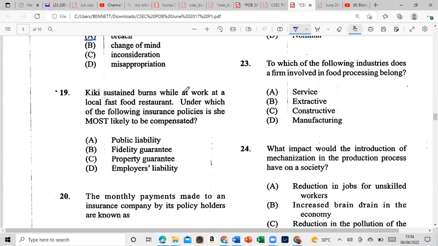Kiki sustained burns while at work at a local fast food restaurant. Under which of the following insurance policies is she most likely to be compensated? Is it the public liability, the fidelity guarantee, the property guarantee, or the employer's liability? And that would be D, the employer's liability. All right, so we are 1/3 there.